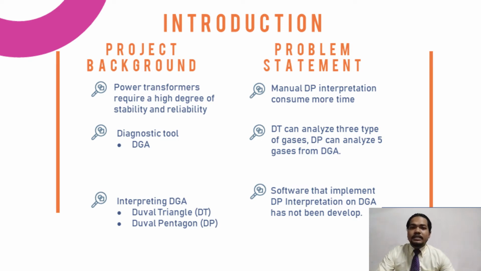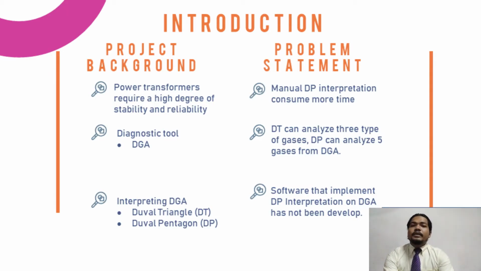Dissolved gas analysis is widely used to detect faults in electrical equipment filled with oil. In this case, the DGA will be used to diagnose the transformer. To interpret the DGA data, I will be using the Duval triangle, which is DT, and the Duval pentagon, which is DP.